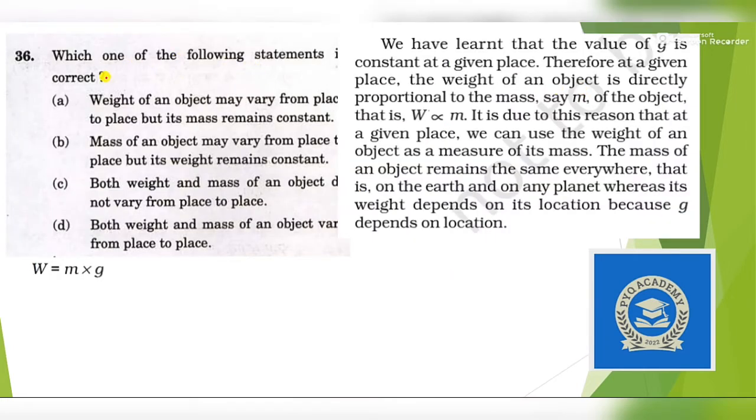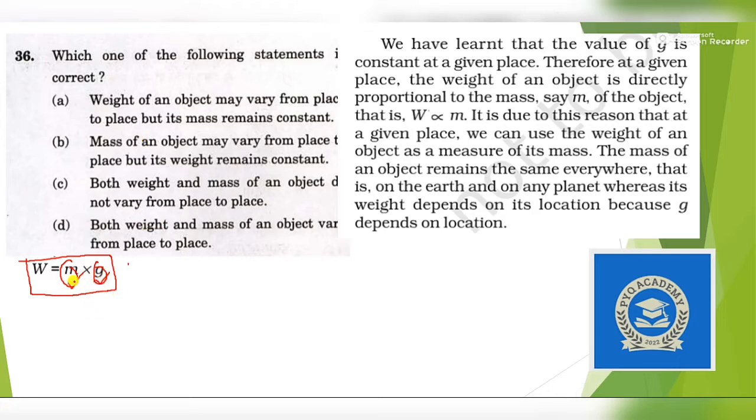Which one of the following statements is correct? The first statement here is: weight of an object may vary from place to place, but its mass remains constant. We know that weight is equal to mass into gravity. That means weight depends upon these two parameters.